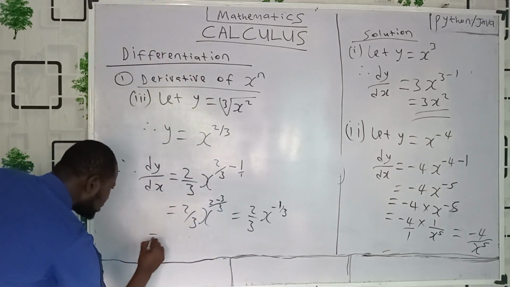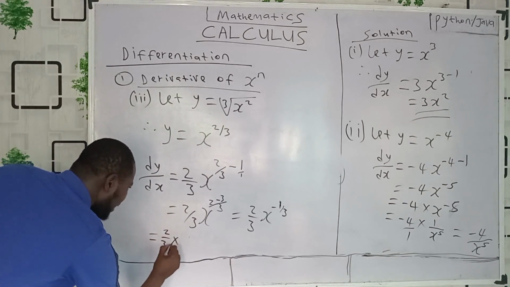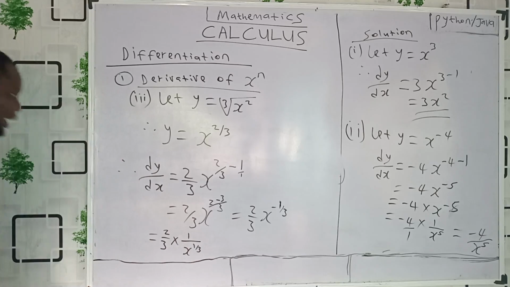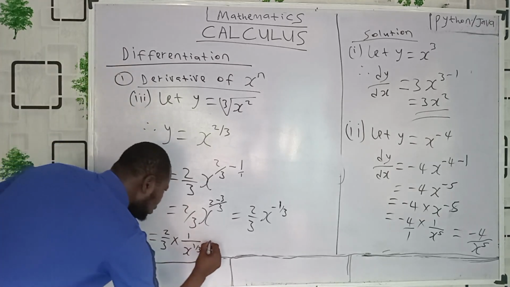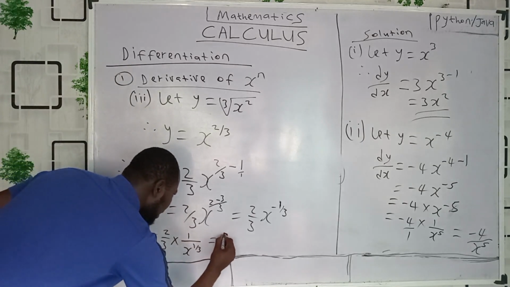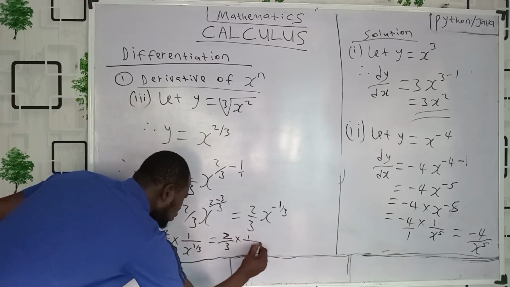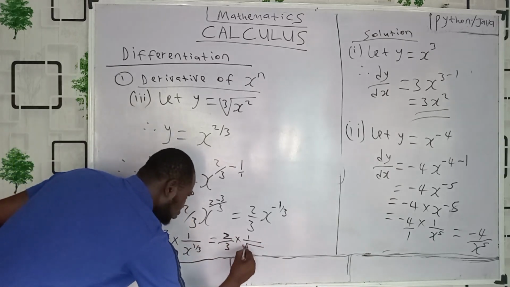So it now becomes 2 all over 3 multiplied by 1 all over x raised to power 1 over 3. Wow, that's lovely. So I can say this is 2 over 3 multiplied by 1 over x raised to power 1 over 3. From the law of indices, x raised to power 1 over 3 is the cube root of x raised to power 1.